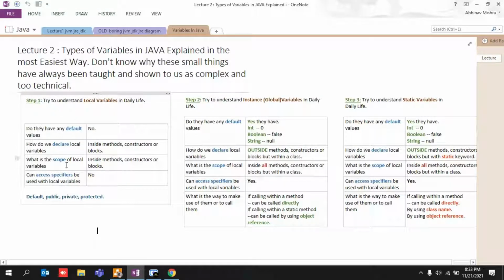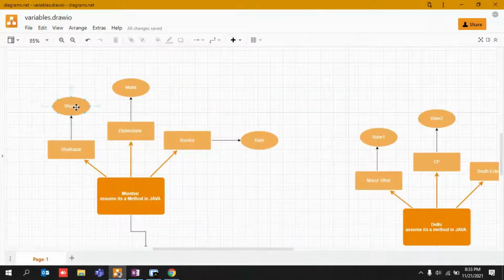there are certain steps. So these are the four things that you only need to remember. Okay, do they have a default value? In terms of Java, do not go into the programming concept, just think in your daily life, what can it be. So I have written over here, do local variables have any default values? No. Why? Try to think of it in terms of normal life. Let's say you have seen a lot of movies, a lot of pictures on Netflix series, or election based ones.